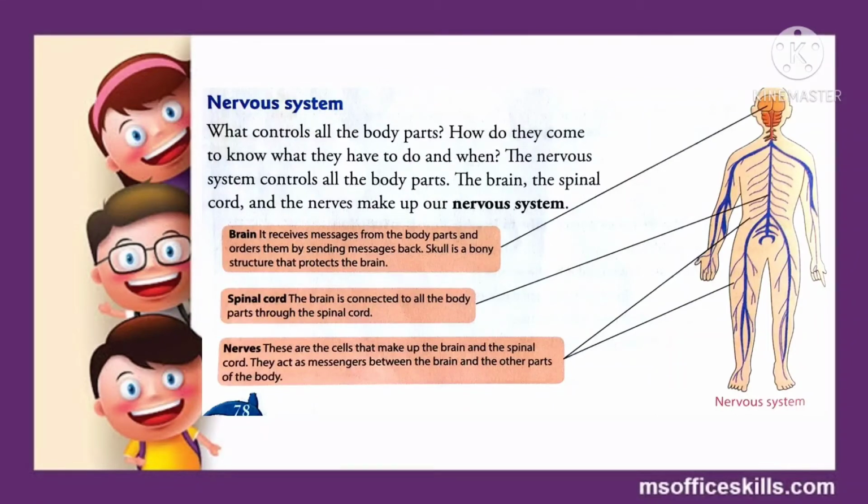And last come the nerves. Nerves are the cells that make up the brain and the spinal cord, and they act as messengers between the brain and other parts of the body. So they help in sending and receiving messages from the brain to other body parts and vice versa. So this is how our nervous system functions.